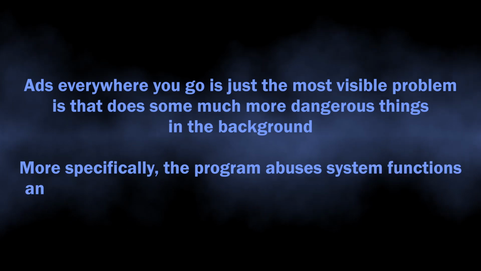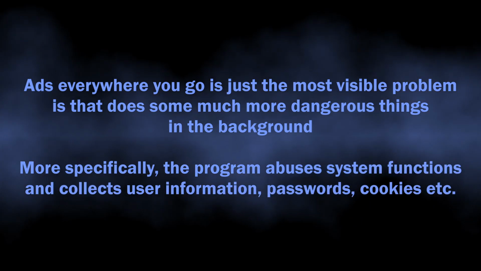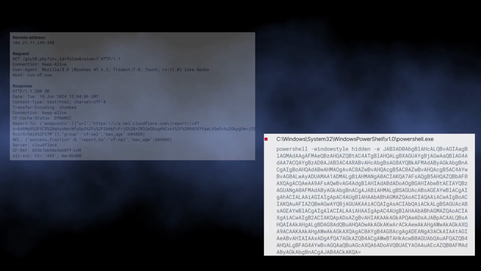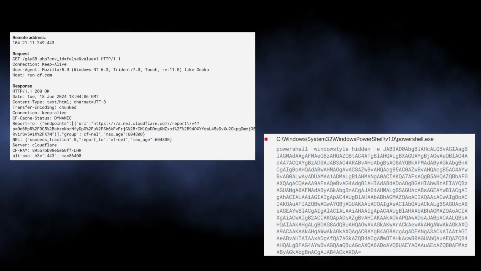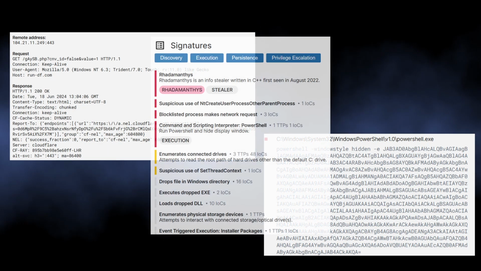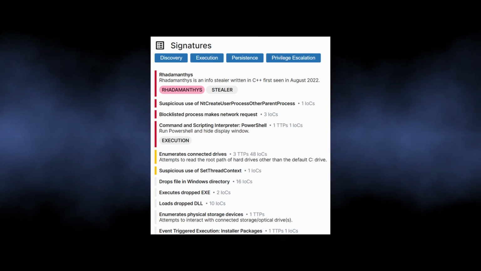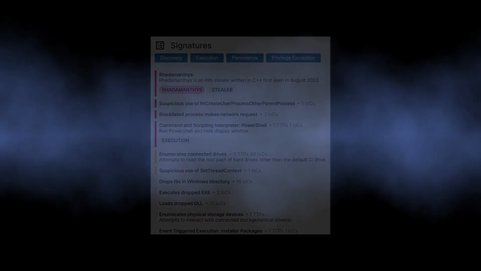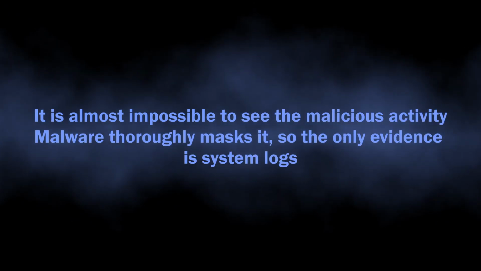What this app does in the background is gaining persistence and collecting user information. It abuses system calls and PowerShell to get more privileges and runs additional modules. These modules further go through all the places on the disk where the user credentials are stored. Once again, all this happens in the background without any visible signs, so you will barely notice that something is wrong.